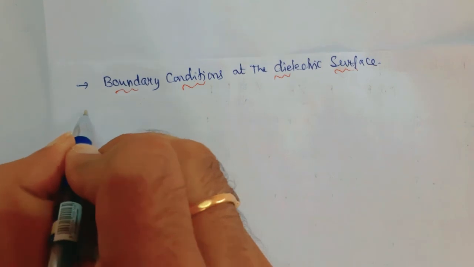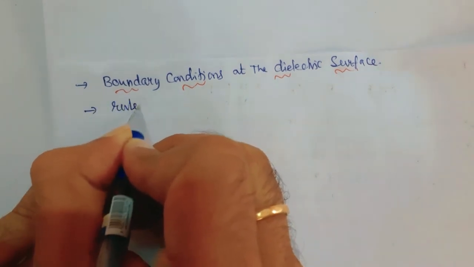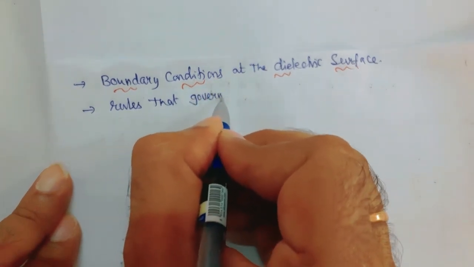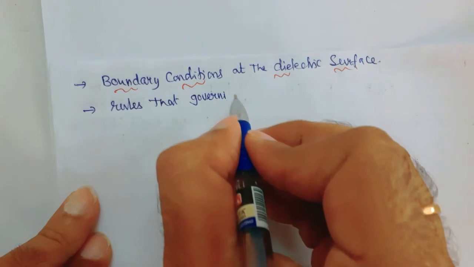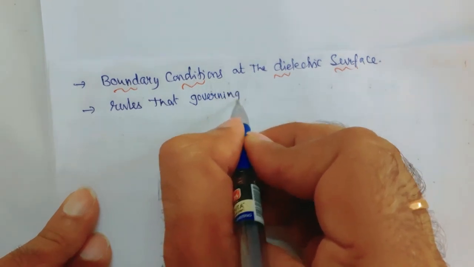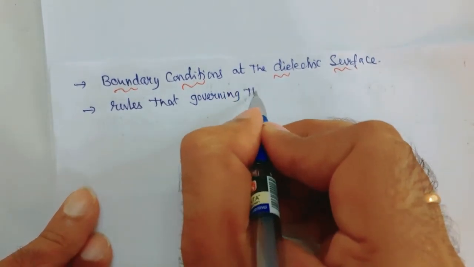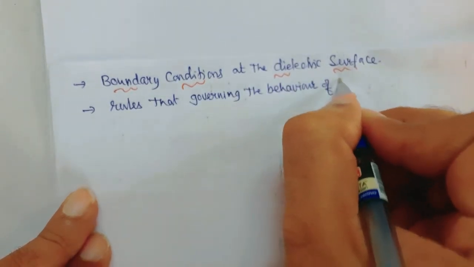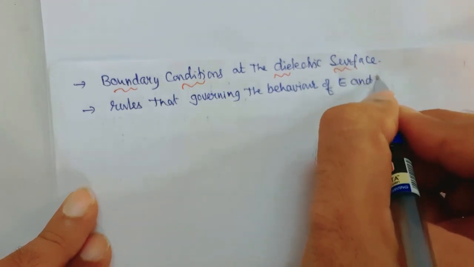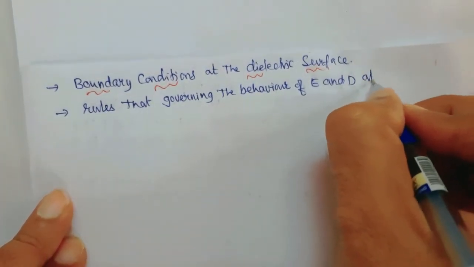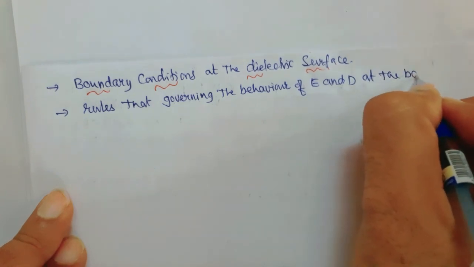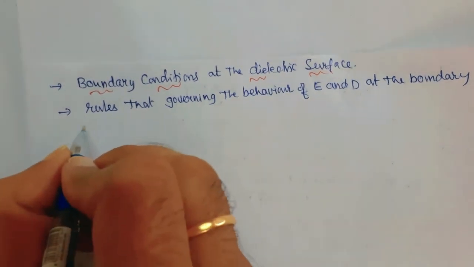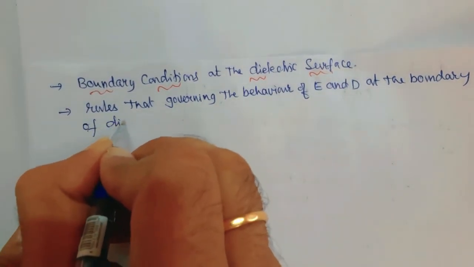These are nothing but the rules governing the behavior of E and D at the boundary of a dielectric surface.